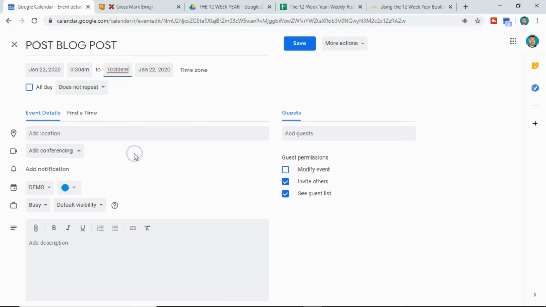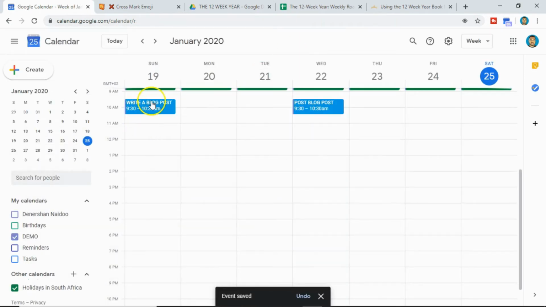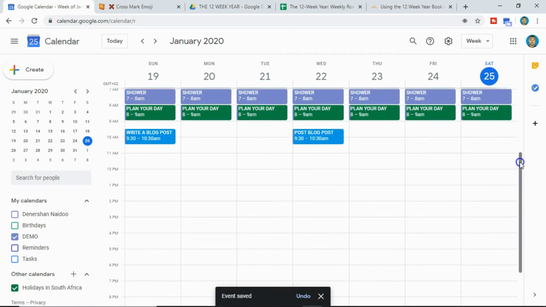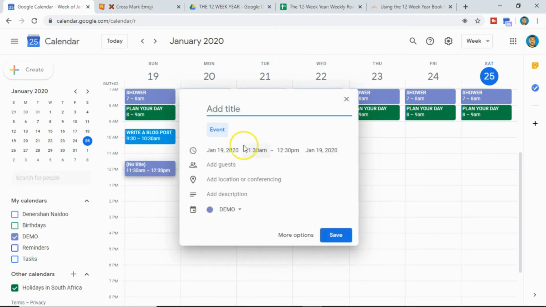10:30 a.m. Click on save. So this is where you write your blog post on a Sunday and you post it on a Wednesday. So that's your work done. Let's say you also schedule social media posts. So let's click on 11 a.m. to 12 p.m. This is where you do your social media posts to promote your blog.